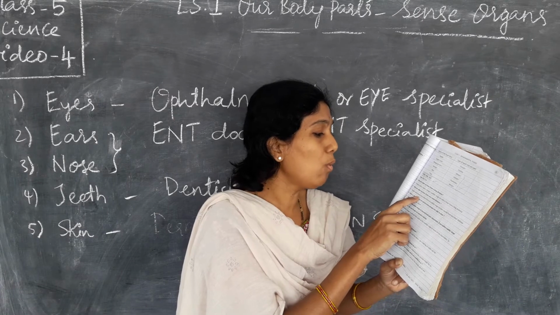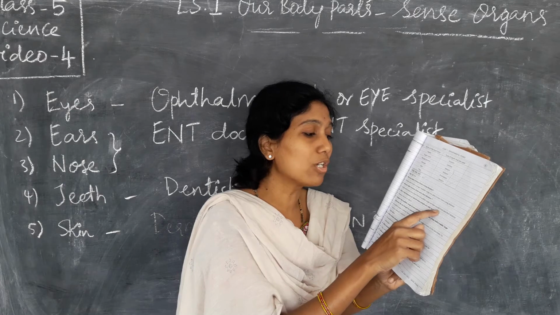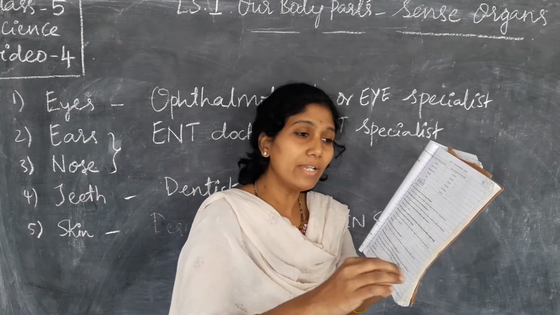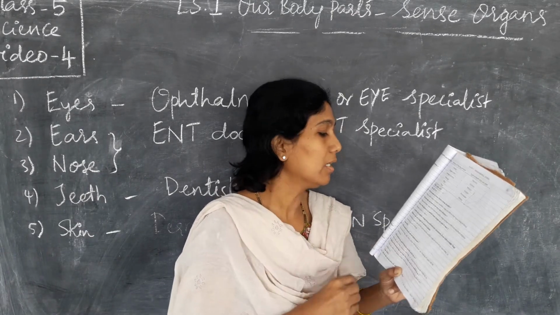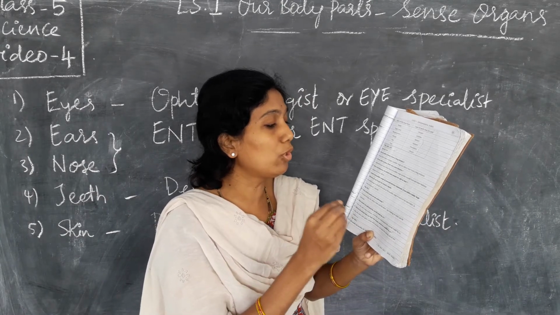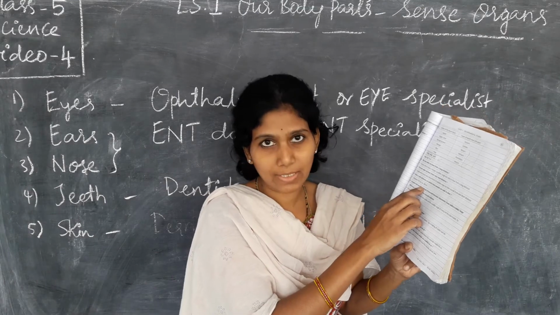People who have a very short limit of audible range can hear sounds only from a very short distance. What is the distance at which people are able to hear? Between 20 centimeters to 30 centimeters.